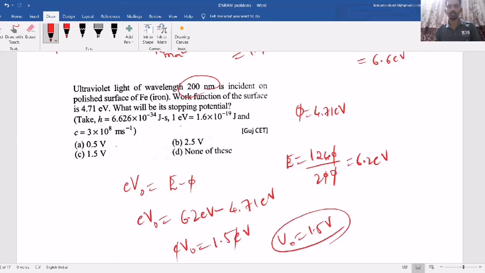So what is the answer? 1.5. Whenever, see, energy eV naught means what I said? A charge e accelerated through a potential difference V naught. Same way here, 1.5 electron volt means a charge accelerated through a potential difference of 1.5 volt. That's why the potential difference is 1.5 volt. So you can find it easily.